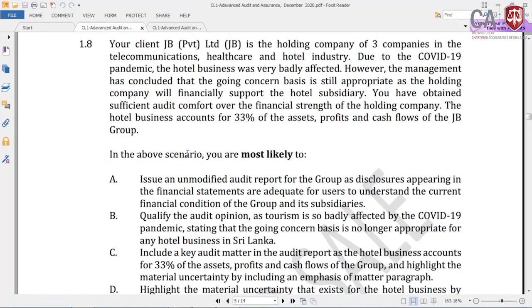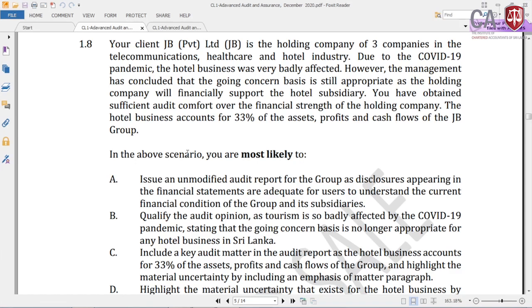So here the problem is your client JB Private Limited is the holding company of 3 companies in the telecommunication, healthcare and hotel industry. Due to the COVID-19 pandemic, the hotel business was very badly affected. However, the management has concluded that the going concern basis is still appropriate as the holding company will financially support. So the going concern assumption is appropriate.